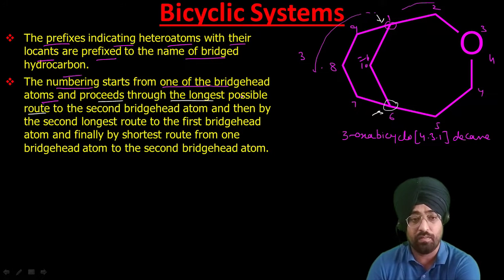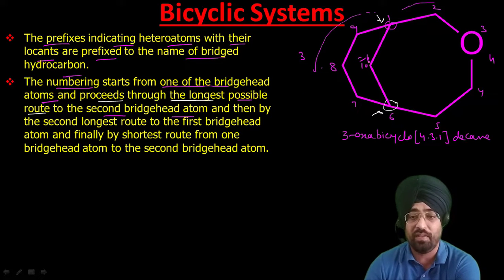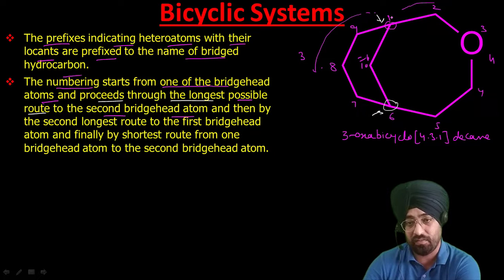So we have to start from any bridgehead atom, then go in that direction which proceeds through the longest possible route to the second bridgehead atom, so that we need the maximum number of atoms to reach the second bridgehead atom. So that's why I have started numbering like this: 1, 2, 3, 4, 5, 6, 7.